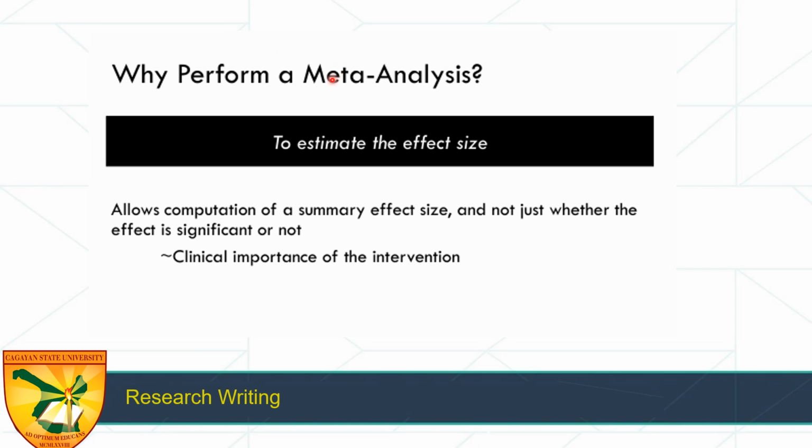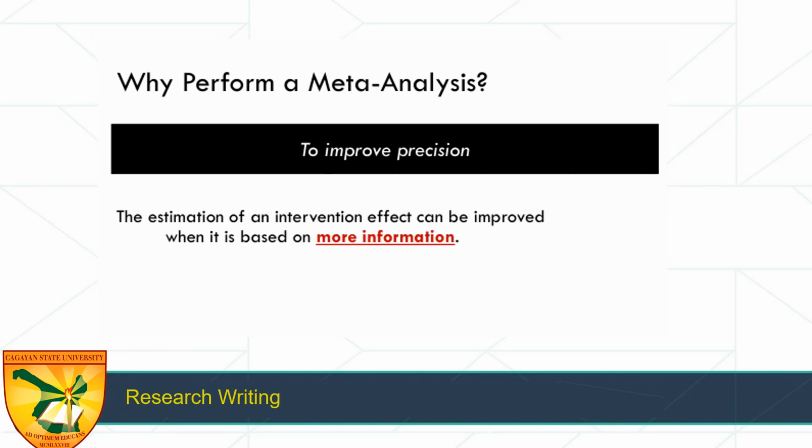So we perform meta-analysis to estimate the effect size. It allows us a computation of a summary, not just whether it is significant or not. Another reason is to improve precision, especially for intervention studies. The estimation of an intervention effect can be improved when it is based on more information. That's why the more the merrier. Mas maraming participants, the better. So here, mas maraming gumawa ng studies, mas maraming participants, mas maraming countries involved. So it is for improved precision.